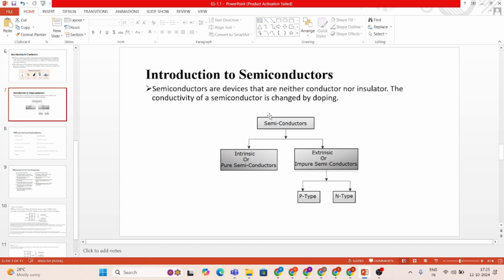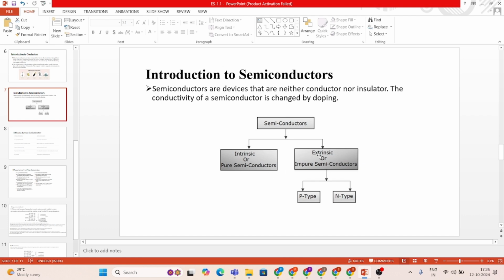And in electronics, they mostly use semiconductor devices because we can control the flow of electricity by adding impurity. This is not happening in the case of metals. Sometimes if we use metals, a short circuit may form. So semiconductor materials are good in that case. So semiconductors have two types.